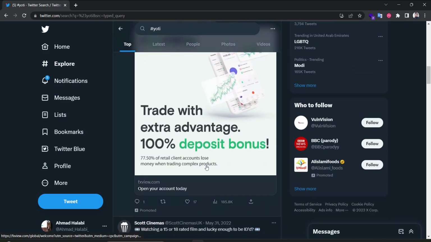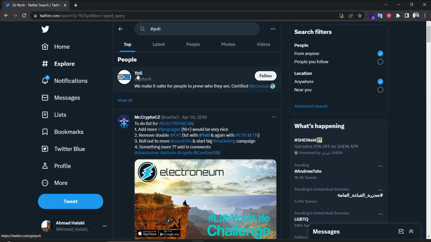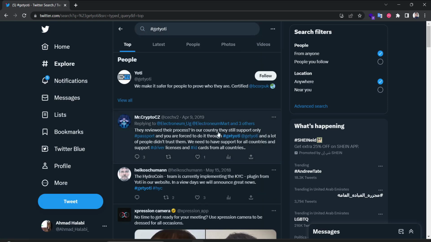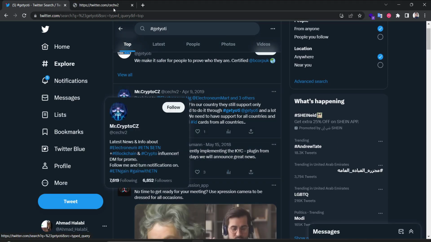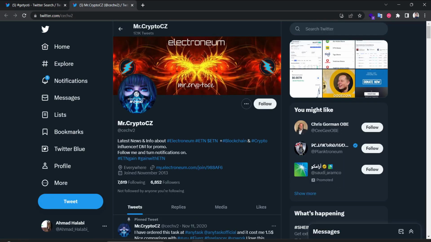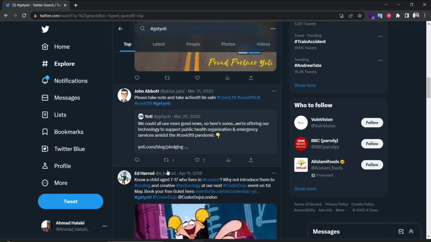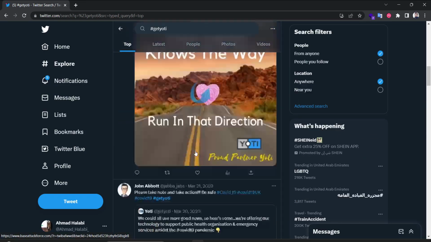And probably we need to look for the important thing, which is the main domain, because they are get Yoti. So we can change it here to get Yoti, and here we can look for specific information about them. Who is this? This belongs to crypto, but mentioned get Yoti here. So basically, checking everything about them.